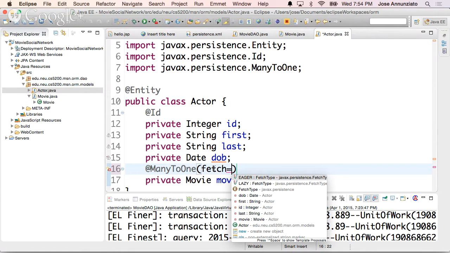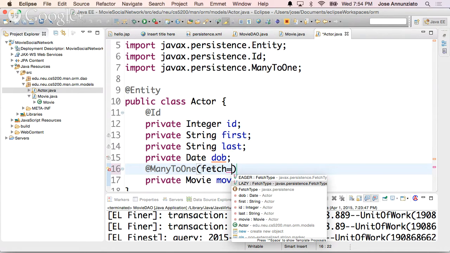Eager means when you fetch a movie, fetch all the actors also as part of the object. So when you fetch a movie, the list of actors will also be populated, even if I don't need them. So if I'm just listing all my movies, all the titles of the movies, I will have fetched all the actors, even though I'm not going to display them. You see that? Or lazy,